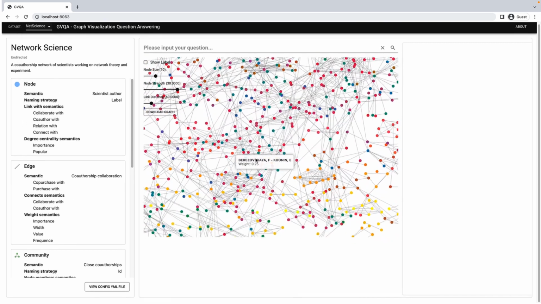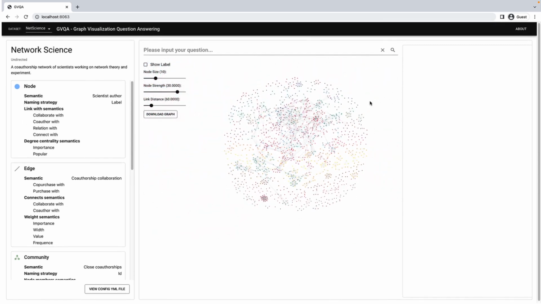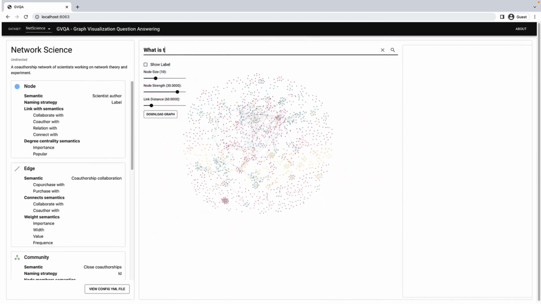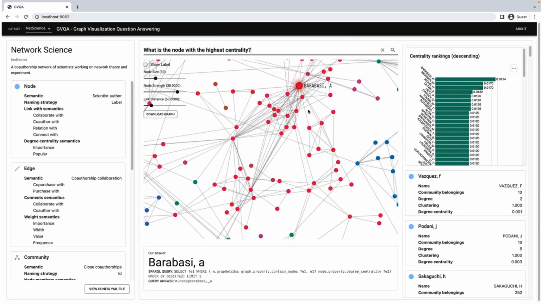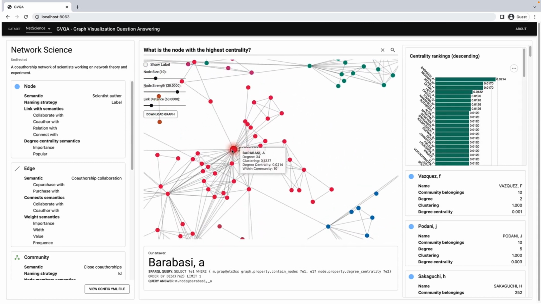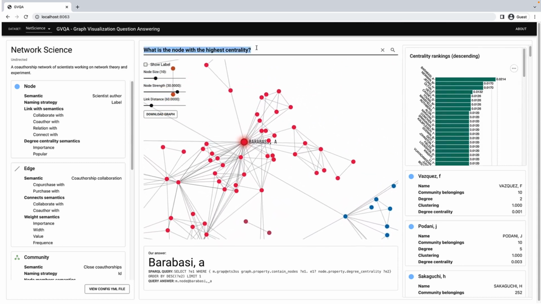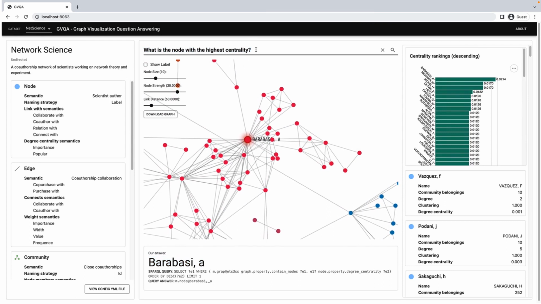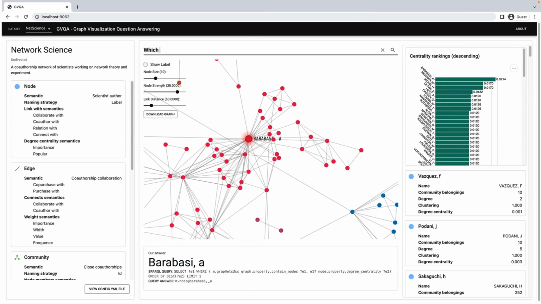Lastly, we look at a large graph. NetScience is the co-authorship network of scientists working on network theory, containing 1,589 nodes. We first ask what is the node with the highest centrality. As we can see, our system has done a good job in this task and provided these useful auxiliary answers.